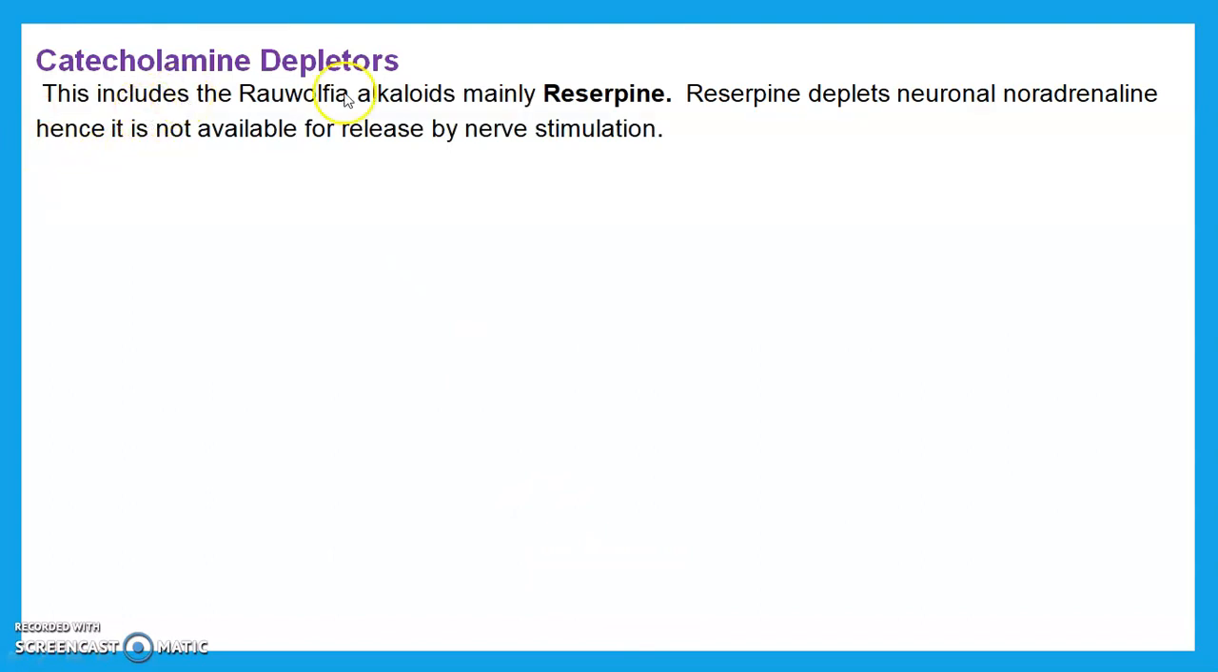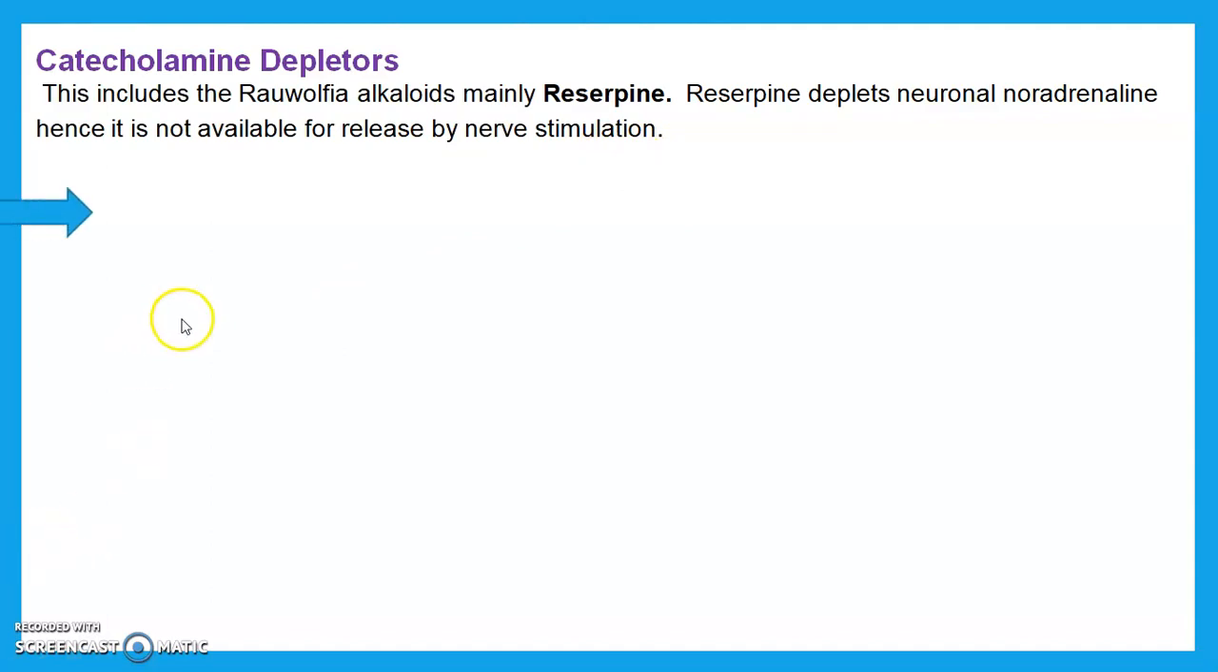First of all, we see the catecholamine depleters. These include the Rauwolfia alkaloid, mainly reserpine. Reserpine depletes the neuronal noradrenaline, hence it is not available for release by nerve stimulation. And in this way, reserpine can block the sympathetic action.